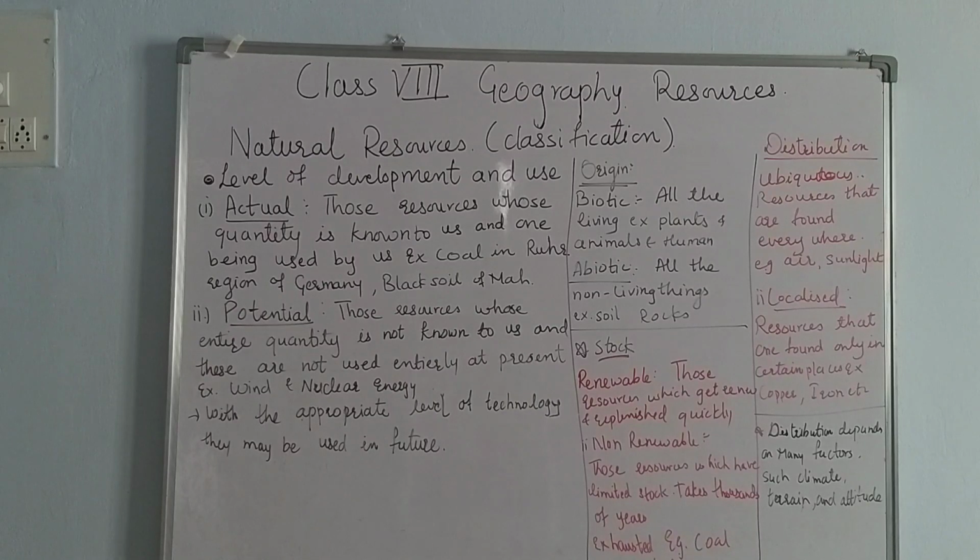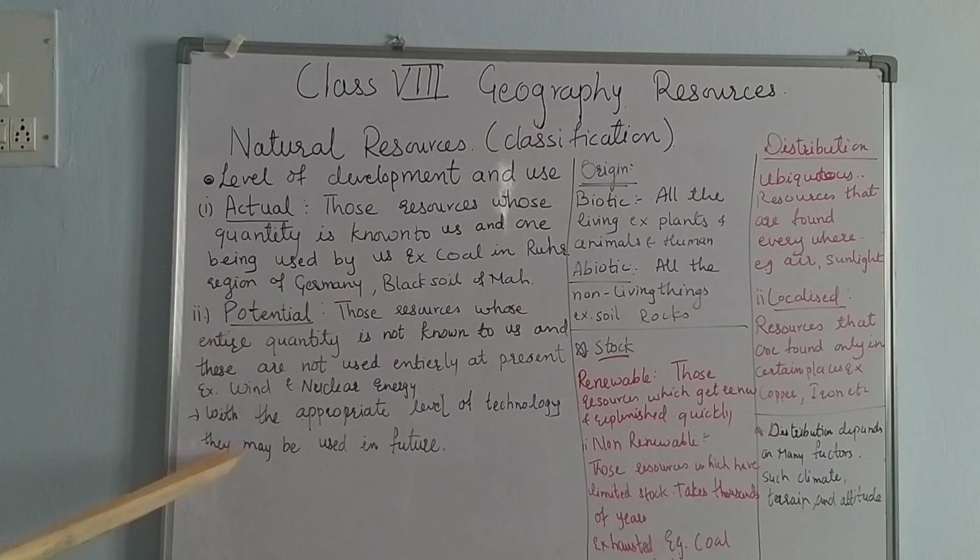But that means this is only the potential, what you know. So with the appropriate level of technology you can use it in future. The next point is, with the appropriate level of technology, I can use windmills, I can use wind by the windmills. With this technology I can use nuclear energy with the nuclear centers. By that we can understand what nuclear energy can do for us. So with the appropriate level of technology we can use it in future, but it is abundant, we don't know how much. So that is potential.